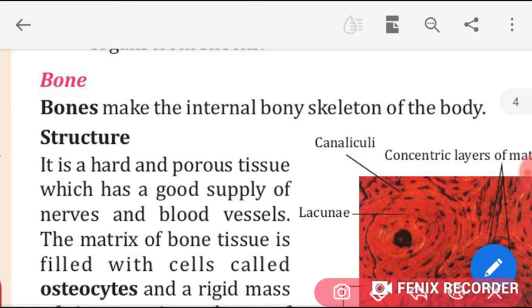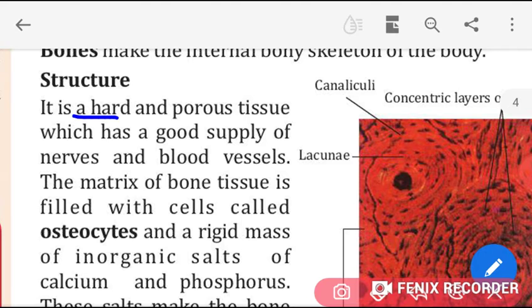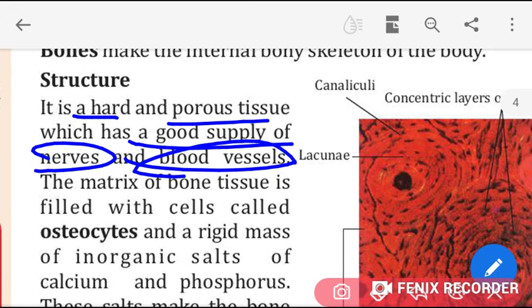Students, bones make the internal bony skeleton of the body. What is its structure? It is a hard, porous tissue which is having a good supply of nerves and blood vessels. But in cartilage, we studied that it is not having any nerves and blood cells.